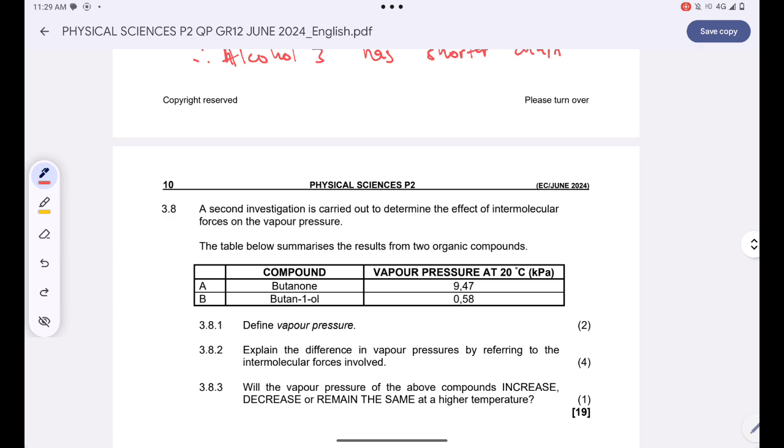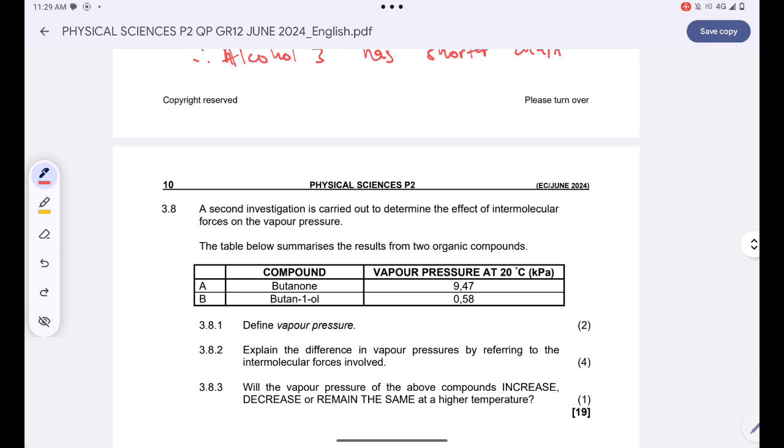Okay, and then now we are told that a second investigation is carried out to determine the effect of intermolecular forces on vapor pressure. Okay, the table below summarizes the results from the two organic compounds. You have butanone and butane-1-ol. Ne? Compound A is a ketone. Compound B is an alcohol. An alcohol, guys, has stronger intermolecular forces compared to a ketone.